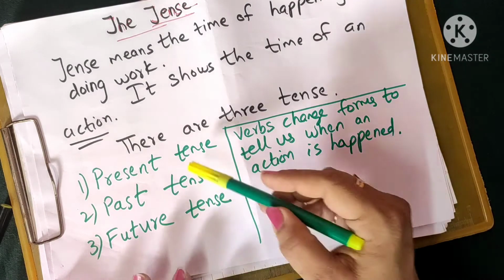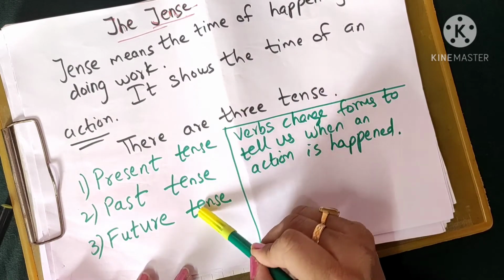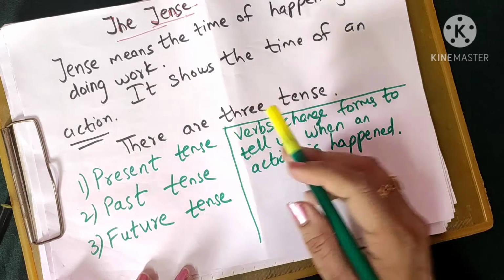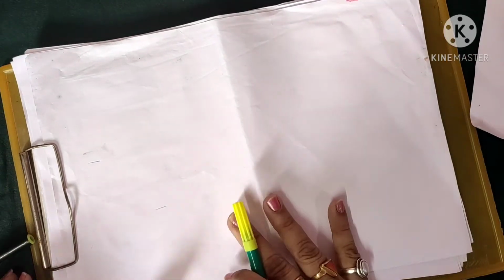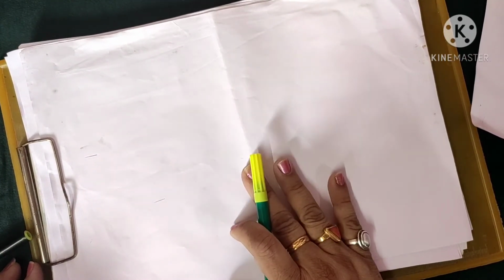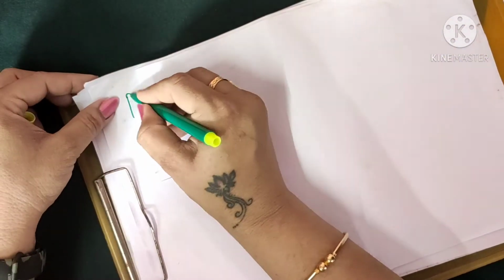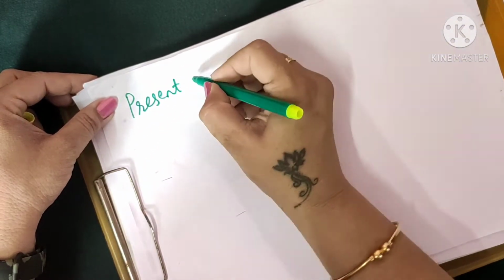Present, past, future. What is the meaning of present tense? The time which is going on now. Now I am sitting and writing, I am explaining to you. So that is the present tense.